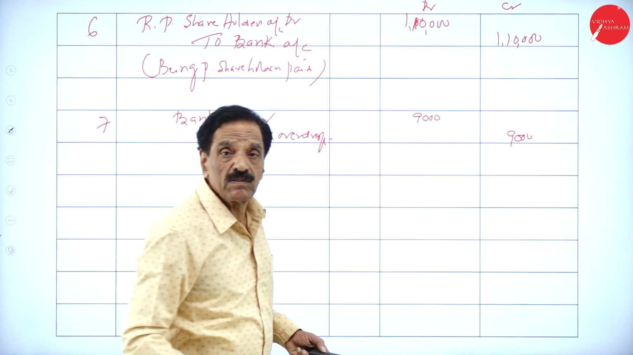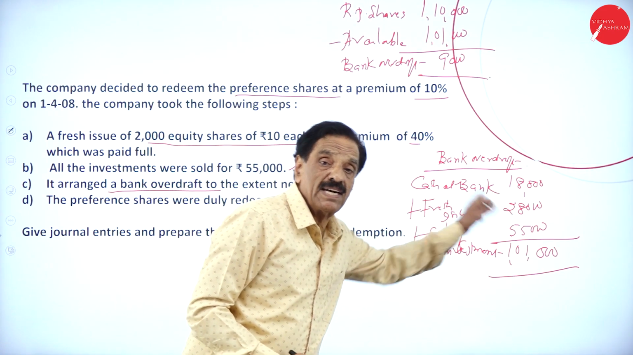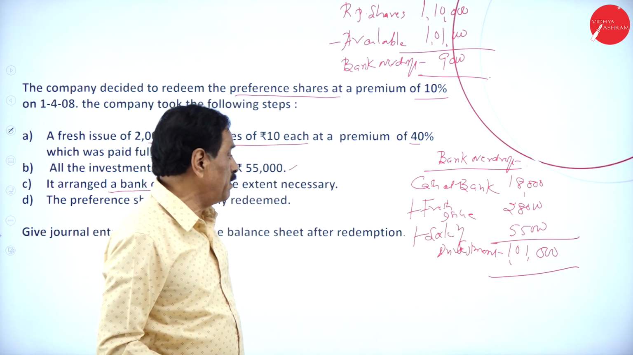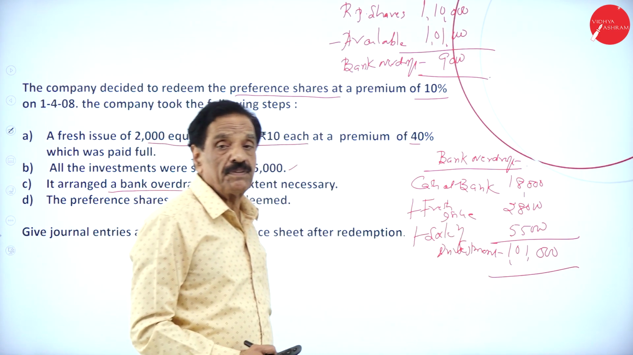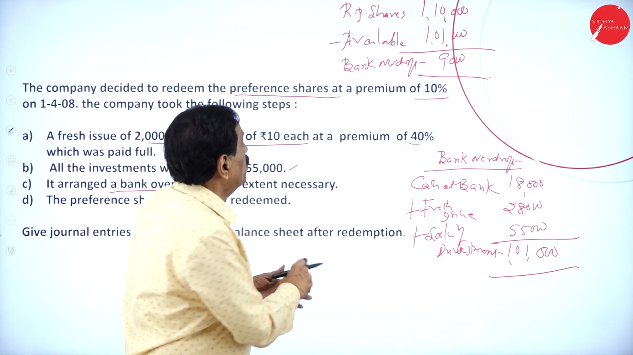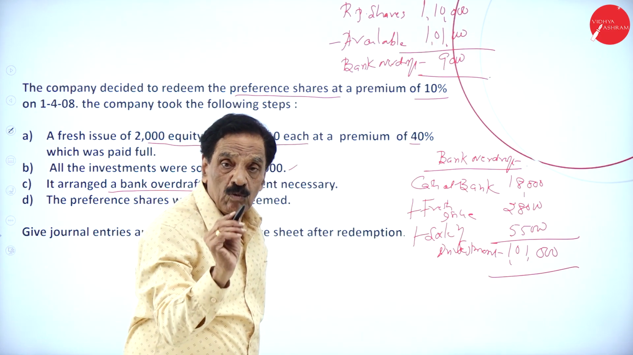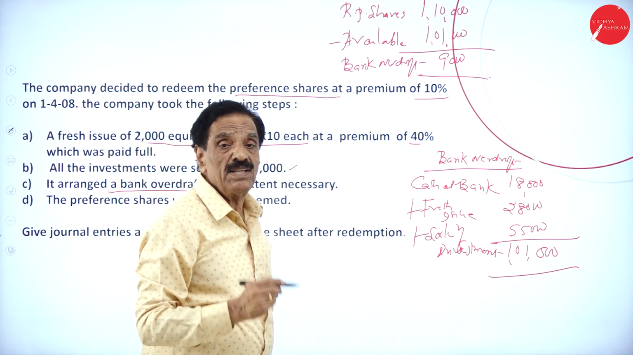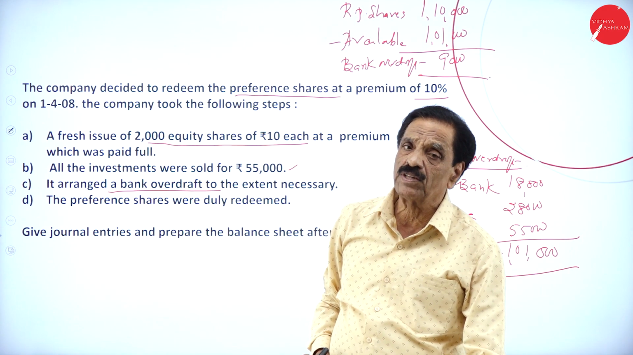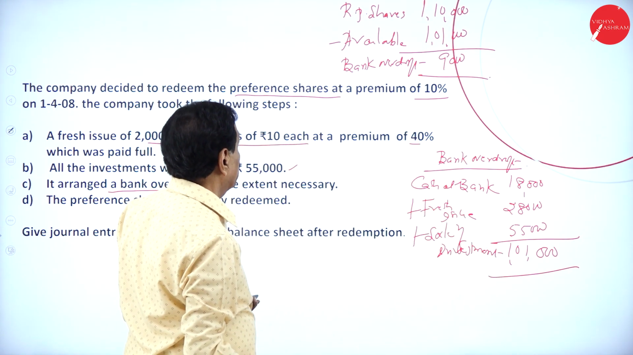If you want, I can explain once again. Students, see here: in the cash at bank you had 18,000. By the fresh issue you got 28,000. By sale of investment you got 55,000. So 1,01,000 is available, and you have to pay 1,10,000. The shortage is 9,000, so we create the bank overdraft to the extent of 9,000. Now you have to prepare the balance sheet accordingly.